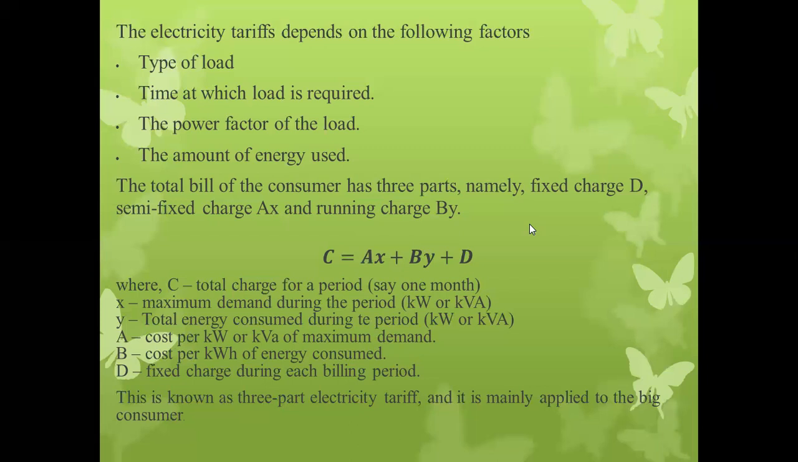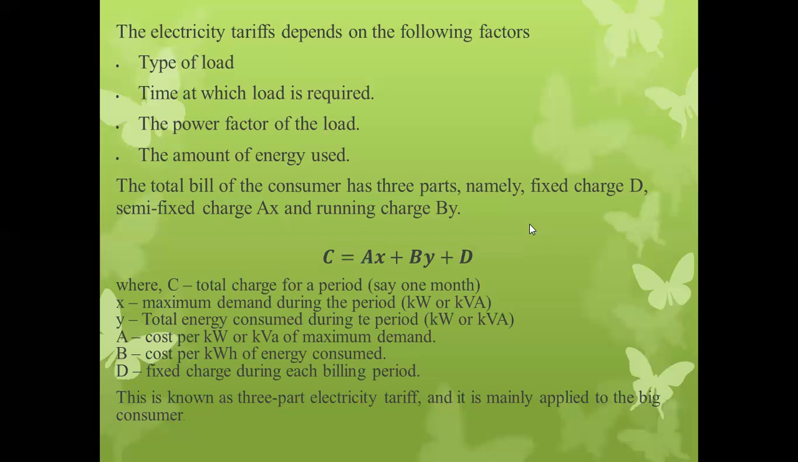Where C is the total charge for the period, say 1 month. We are generally taking the bill from the consumer for 1 month of their electrical energy consumption. So C is the total charge for the period, say 1 month. Next, X is nothing but the maximum demand during the period, since the semi-fixed charges generally depend upon the maximum demand during the time period.